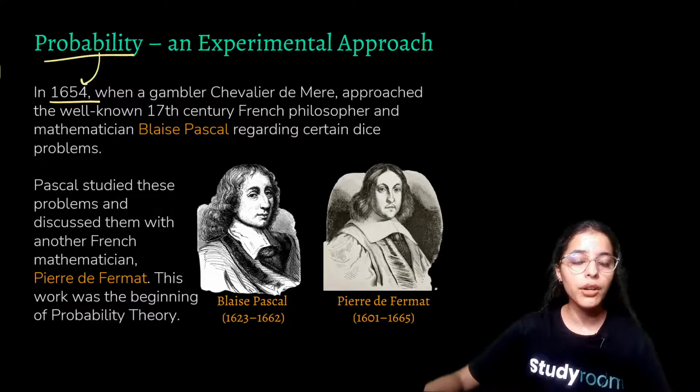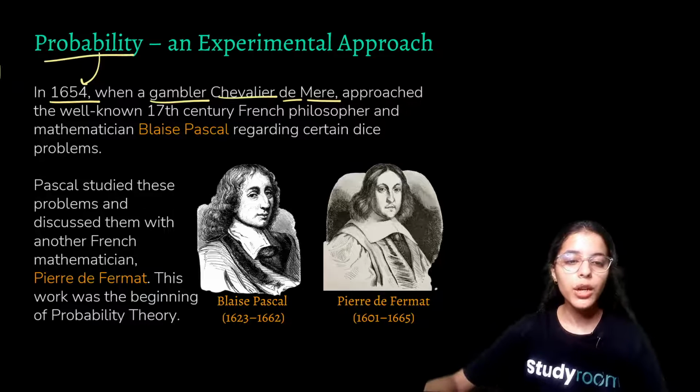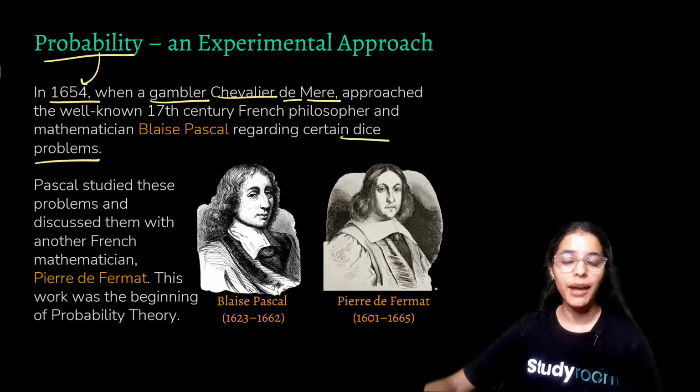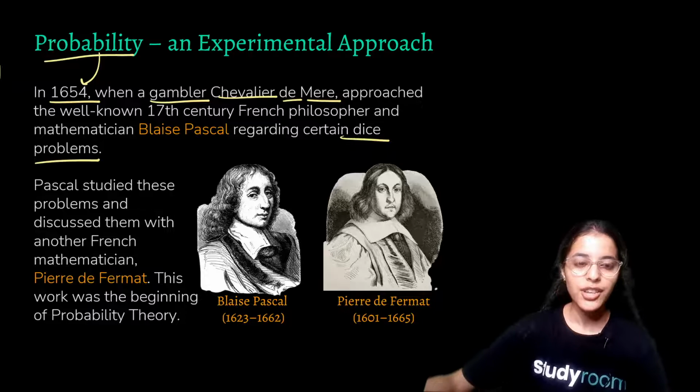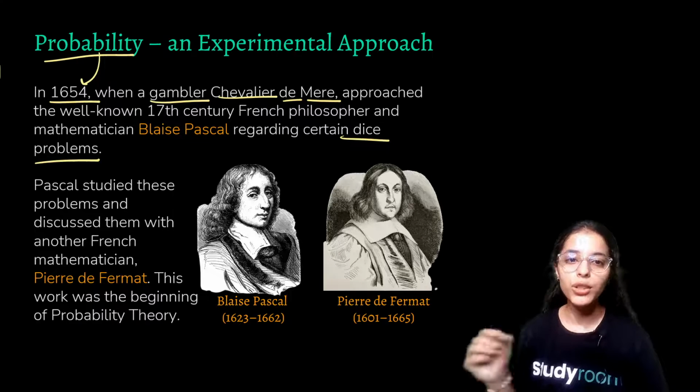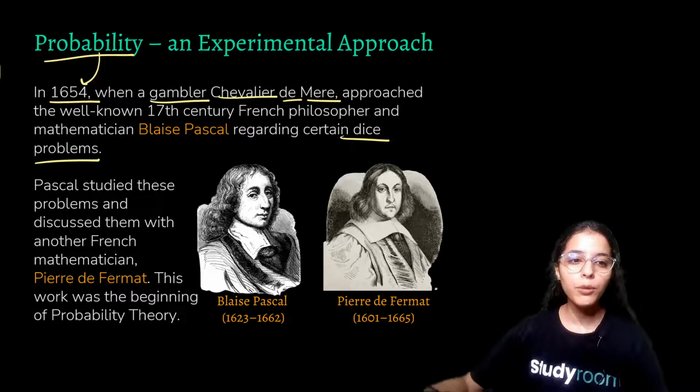It was because of a French gambler, Chevalier de Mere. He was gambling at a station and he stopped his game because he got confused with some problems with dice. By gambling, he was stuck by the behavior of dice, that is, how it behaves. So he wrote down that problem and approached a very well known mathematician of that time.